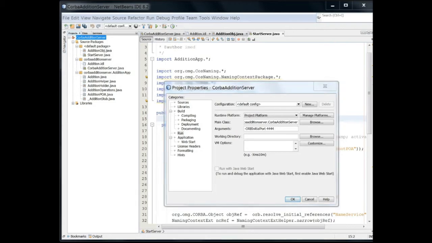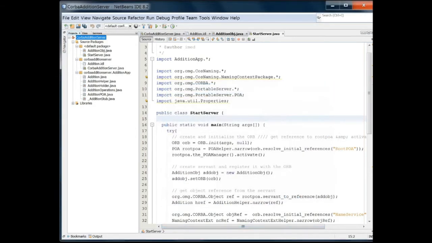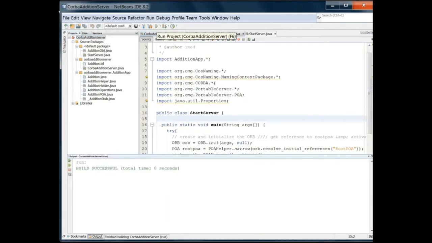Project properties, run, arguments. This is the ORB initial port number I am giving: 4444. In the program it is 1050, but you can use whatever you need. I just changed it. And then ORB initial host is localhost, because I want this client and server to communicate with the middleware ORB on localhost only, in the same system. If the systems are somewhere else, just give the IP number. Localhost is 127.0.0.1. So this is done now. The initial things are creating and initializing the ORB, creating the servant and registering it with the ORB.